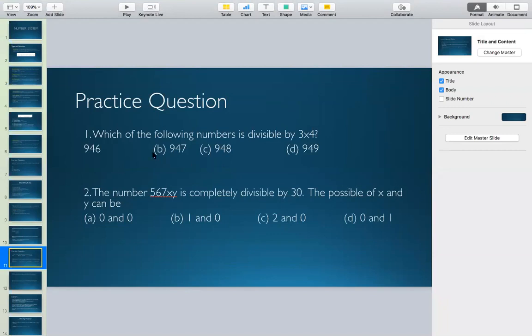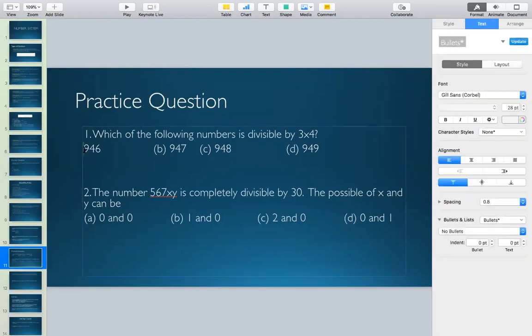The first question is, which of these numbers is divisible by 3 into 4? Is my screen visible, everyone? I believe it is visible, no problem. Which of the following numbers is divisible by 3 into 4? The four options are, we have missed out the A here. So 946, 947, 948 and 949. These are the four options.